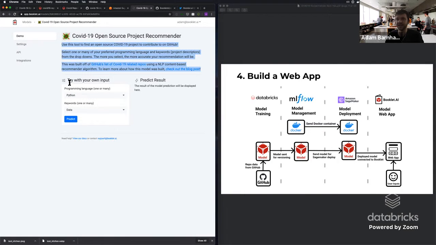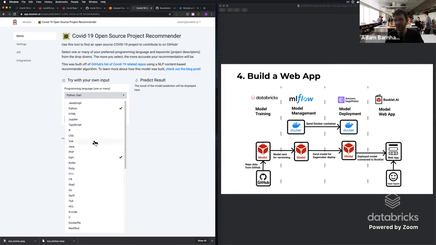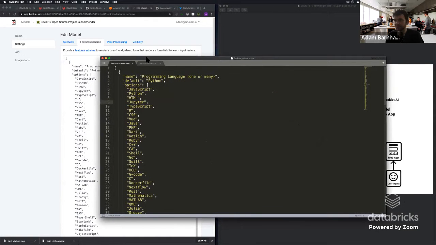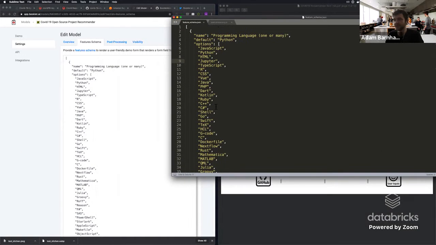Next thing we want to do is actually build out this structure so that anybody can go in and select the different languages they want to be able to use. So to do that, what we want to do is actually set up the feature schema. What the feature schema does, and I actually have this pulled up in Sublime just to make it a little bit easier to understand, is it basically allows you to set up, okay, what are the different inputs? What do I want those options to be in this case?